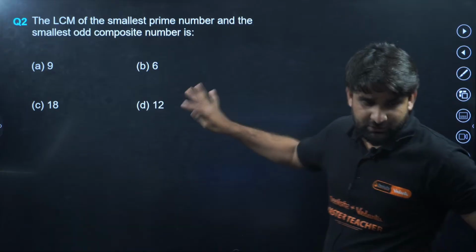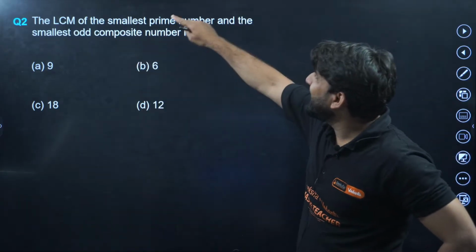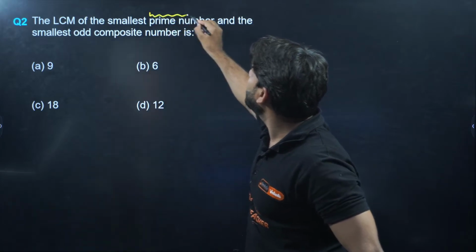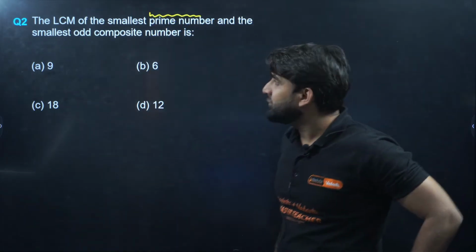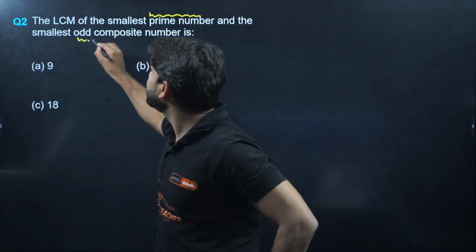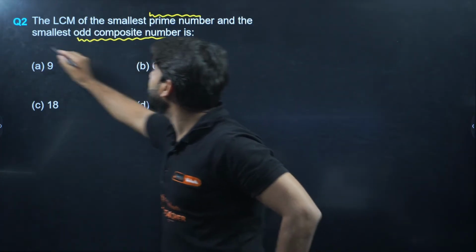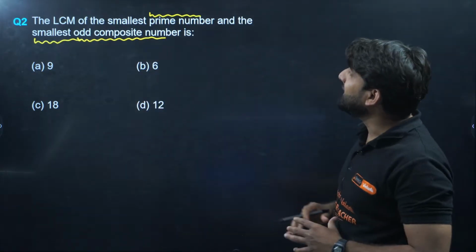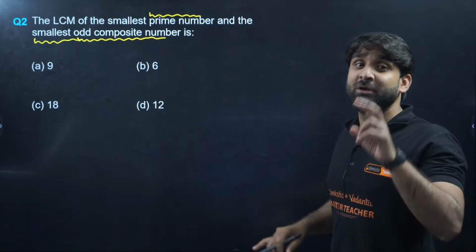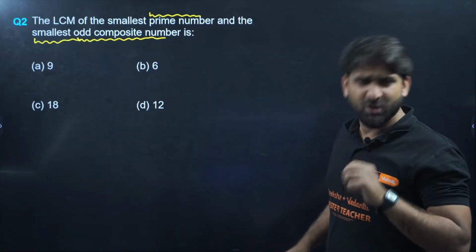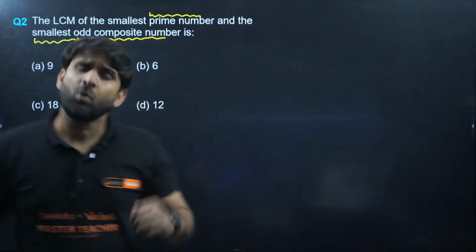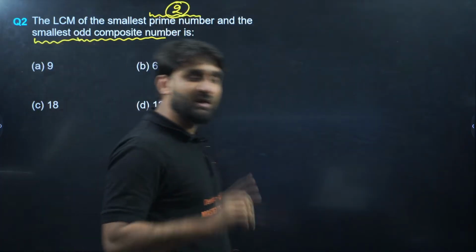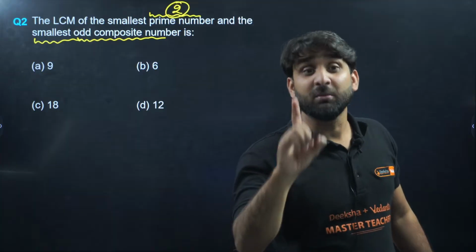Okay, so now I am solving the question here. The LCM of the smallest prime number and the smallest odd composite number. Very interesting question. So basically, we have to find the LCM of the smallest prime number and the smallest odd composite number. Do you know the smallest prime number? The smallest prime number is 2. Yes, champions, the smallest prime number is 2.